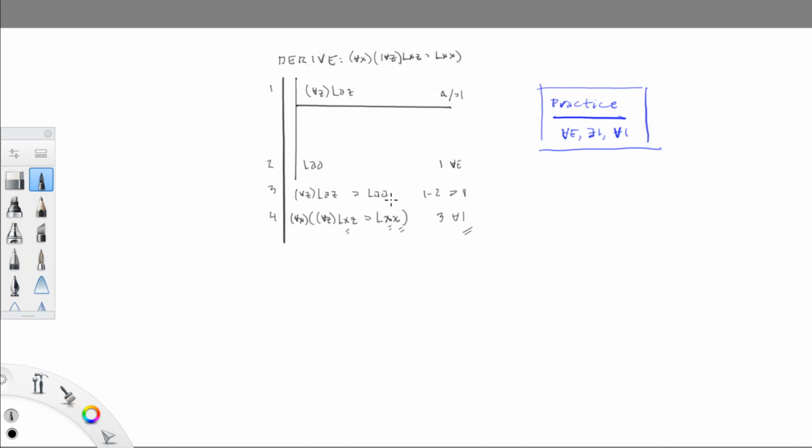The name A cannot appear in the result of the rule application, and we took care of that by replacing all occurrences of A with X. Okay. The other proviso or restriction on universal introduction says that the name A cannot appear in any live assumptions. Does this name appear in any live assumptions? The answer is no, it doesn't.